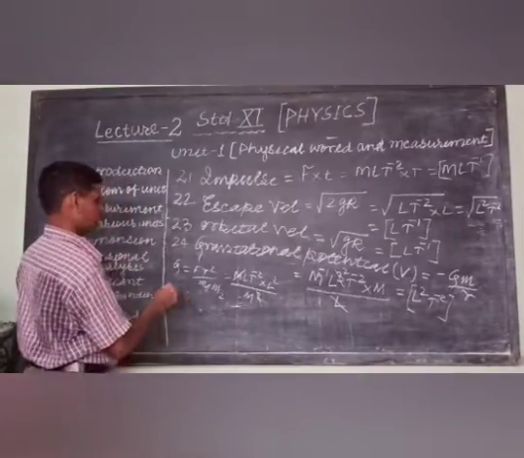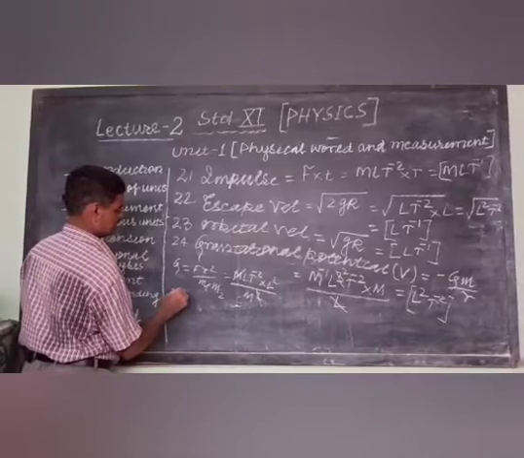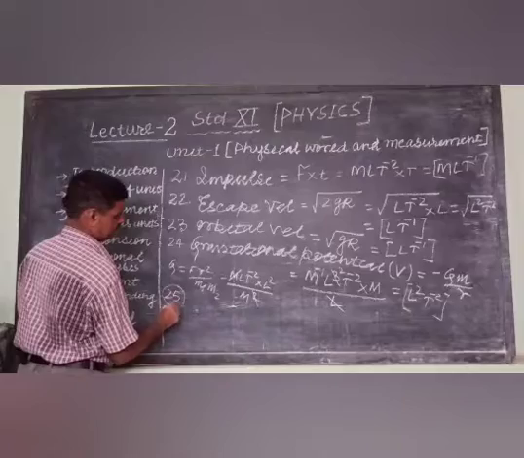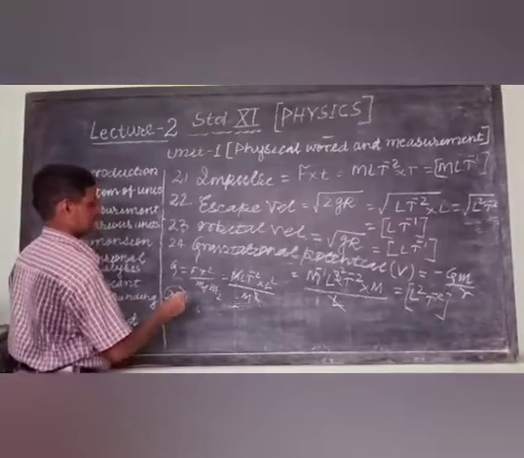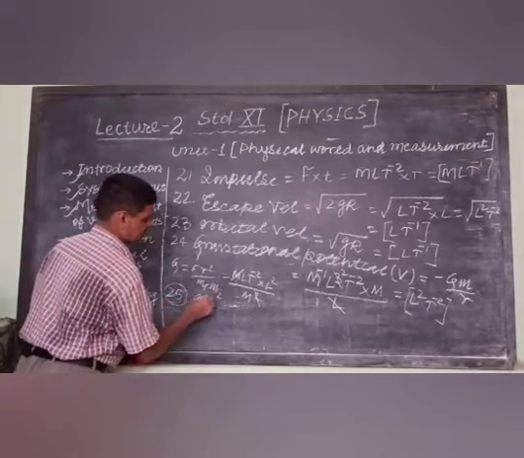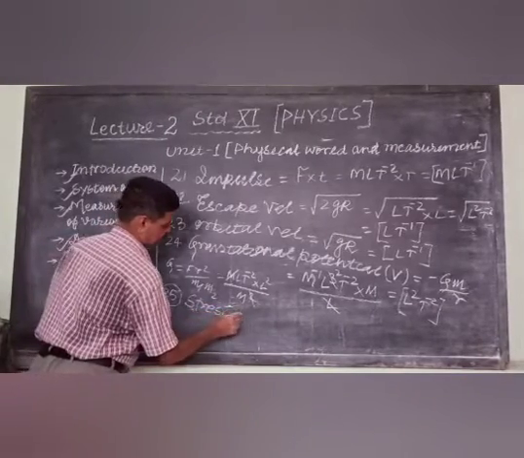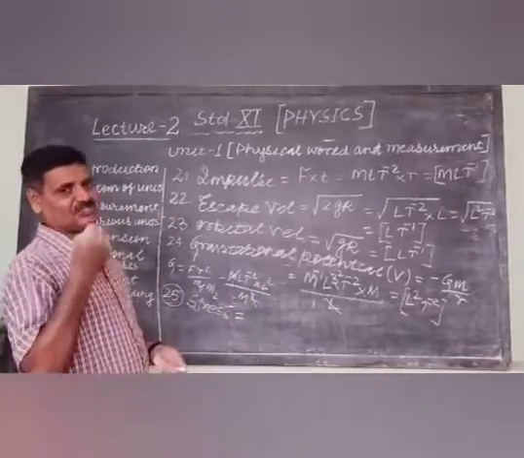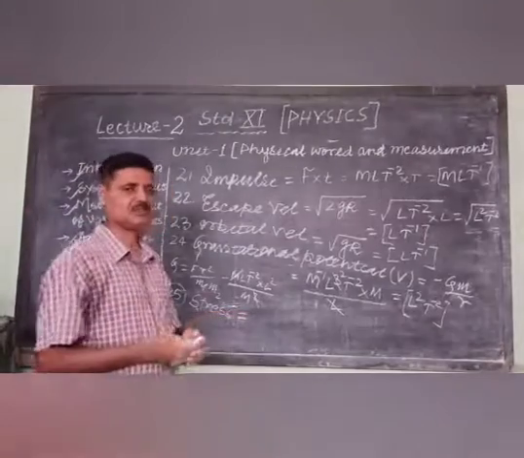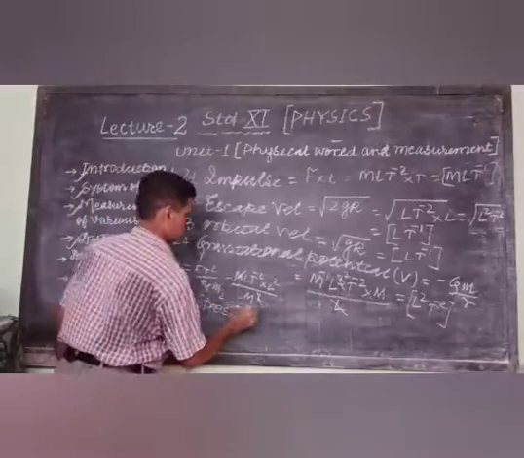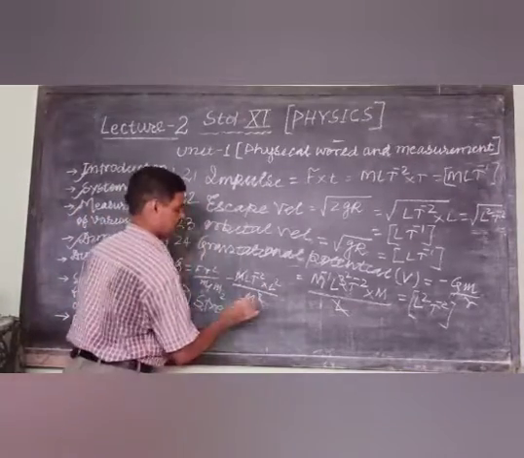Now come to the 25th, stress. How can we define stress? Force applied per unit area, just as pressure.